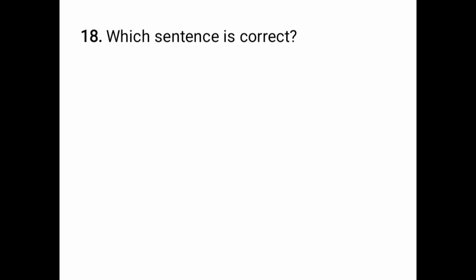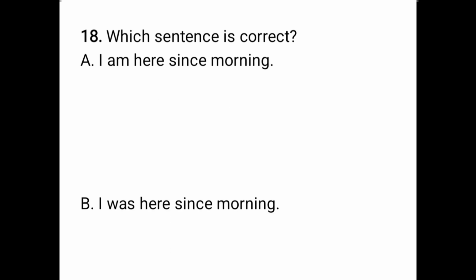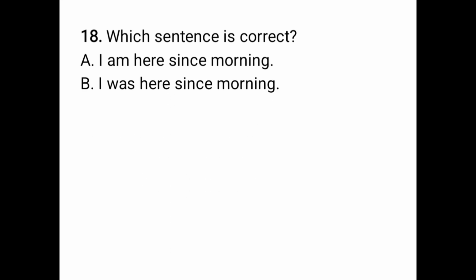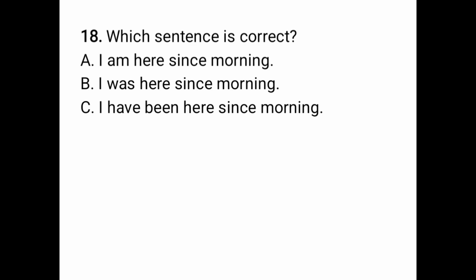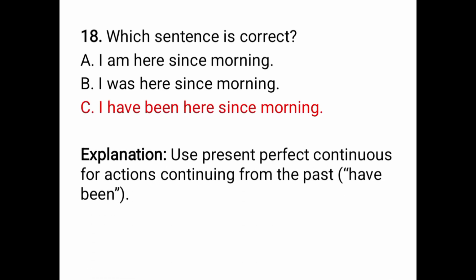Which sentence is correct? I am here since morning. I was here since morning. I have been here since morning. The answer is I have been here since morning. Use present perfect continuous for actions continuing from the past. In this case, have been.